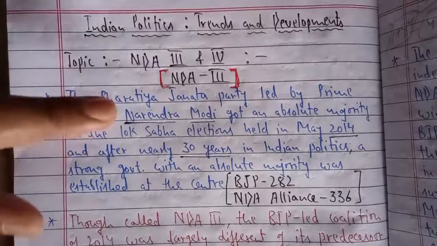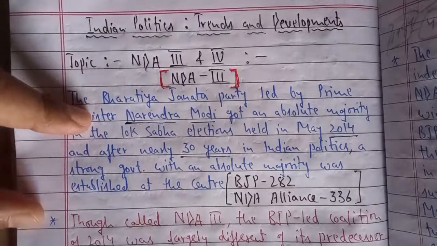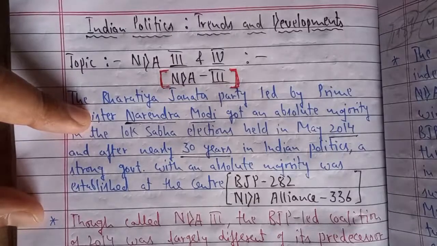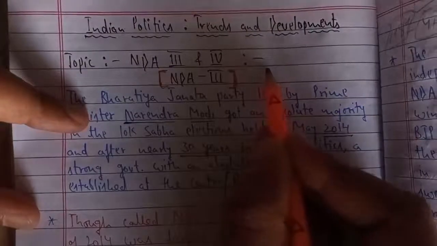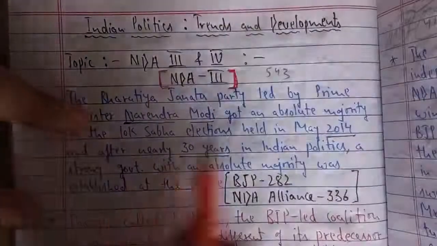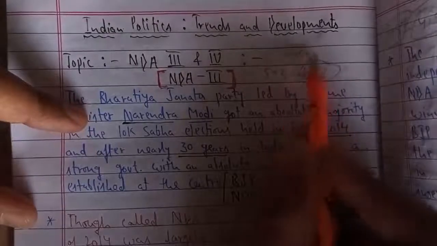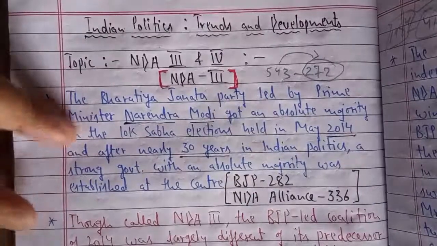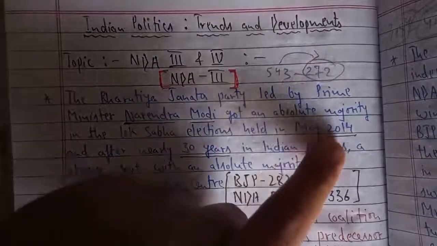Absolute majority, as I had explained, means more than half. If the total is 543 seats, you had to get 272 seats. This is called absolute majority.